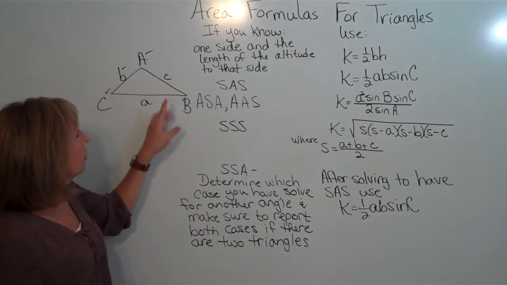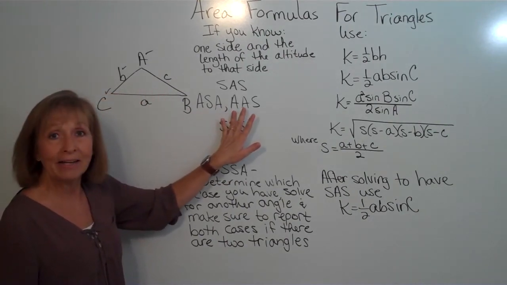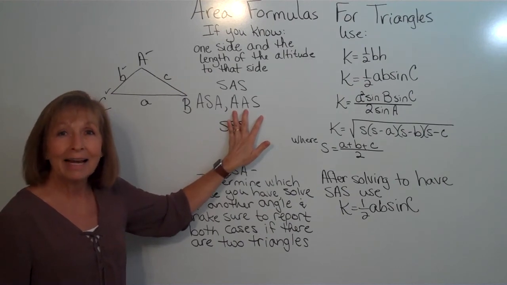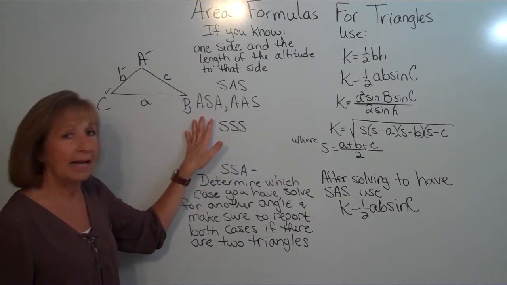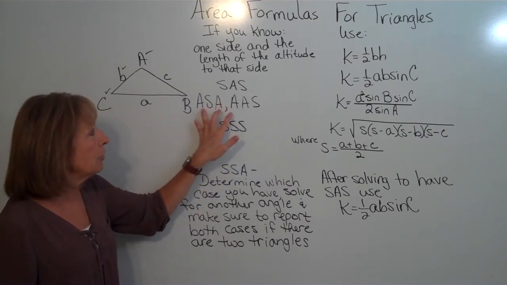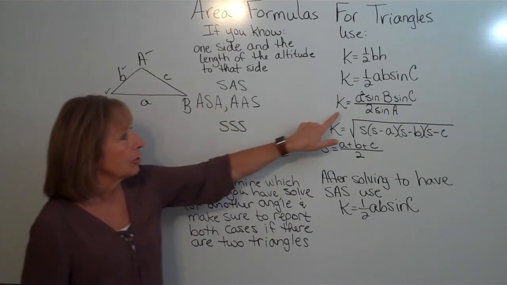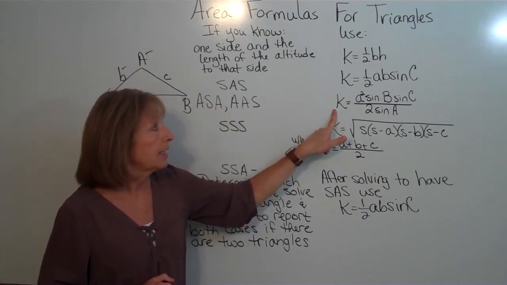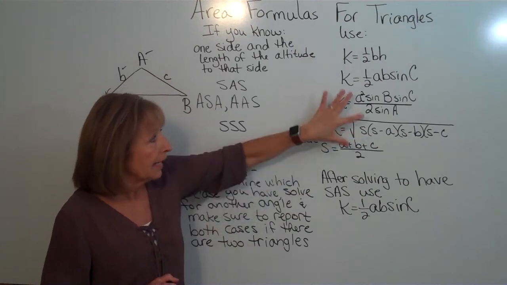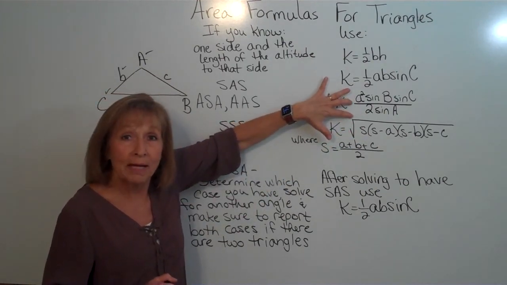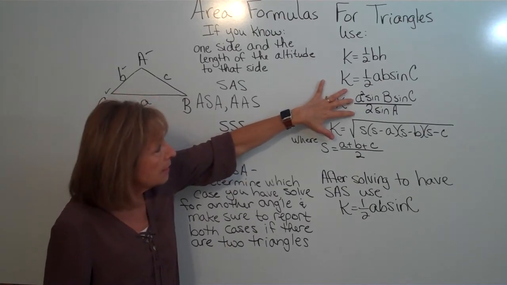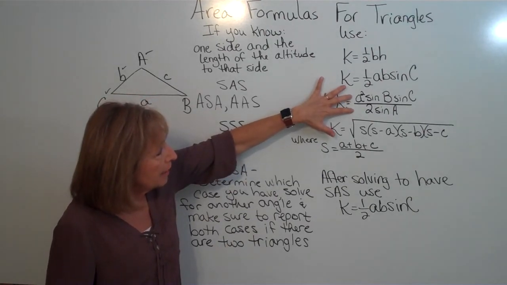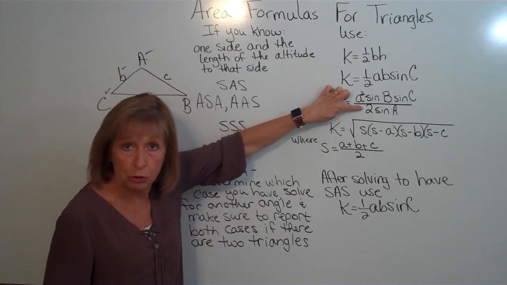So I could also look at this that if I have angle, angle, side, that I could go ahead and find that third angle and then transition that into an angle, side, angle. Now when you've got that information, your area formula is equal to, and this really had a 1/2 multiplied out in front of it, but to make it look a little bit more simplified, that 1/2 multiplied in front of it just ended up as a coefficient of 2 in the denominator.